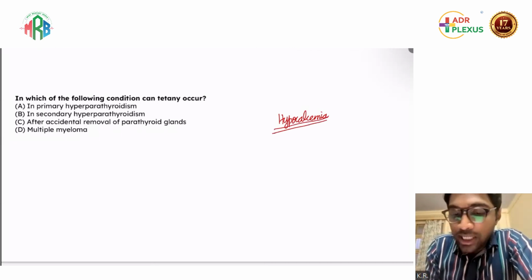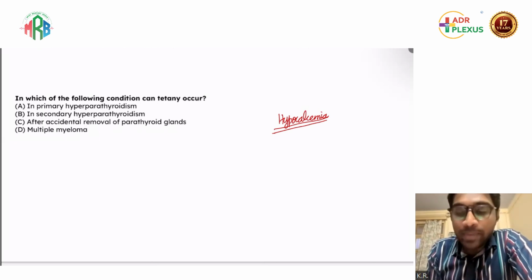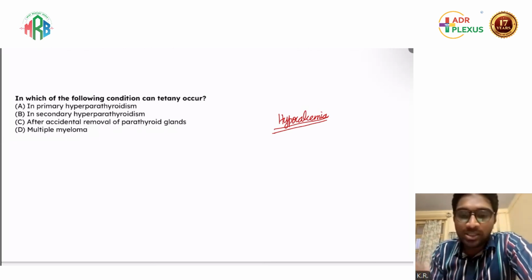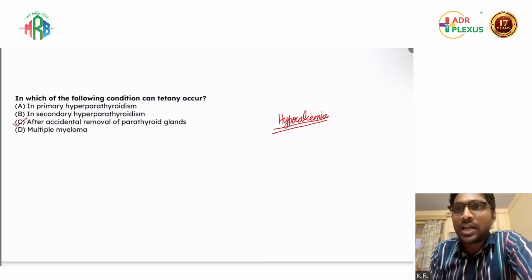There is only one condition out of these four options which can develop hypocalcemia. Because in hyperparathyroidism, calcium level increases both in primary and secondary. Even in multiple myeloma, the calcium level rises due to bone destruction. So this is after accidental removal of parathyroid glands.